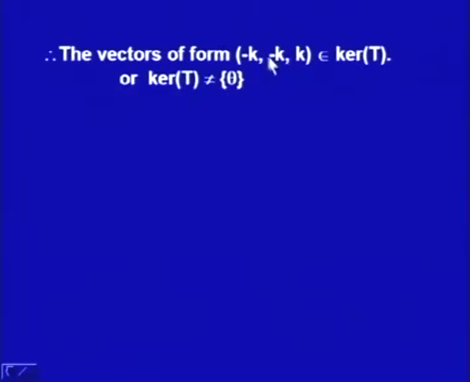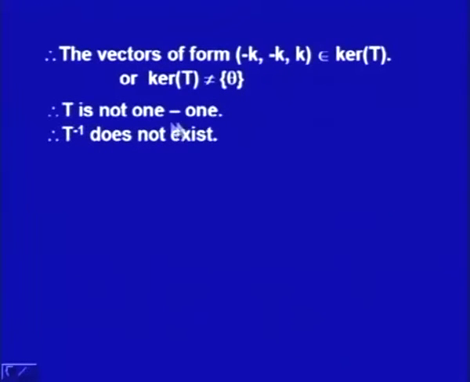That means there exists a non-zero vector in kernel T. So kernel T is not merely 0, it has some more vectors, and that means it is not a 1-1 transformation, and of course accordingly T inverse does not exist in such a case.